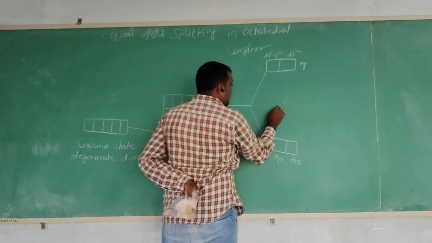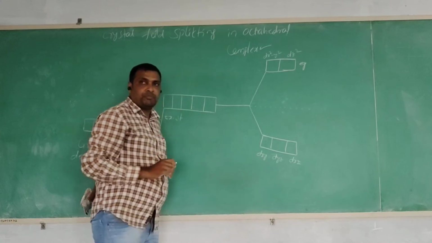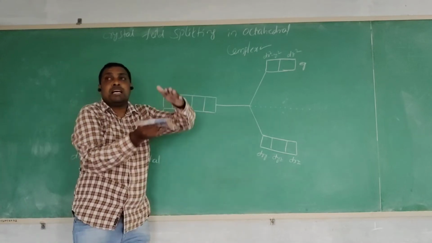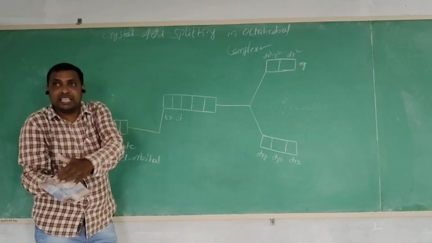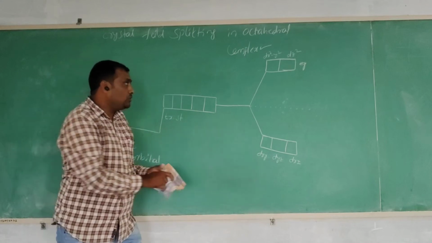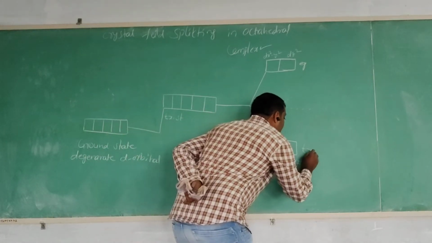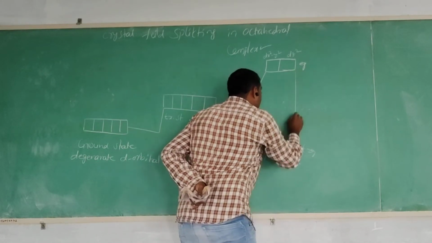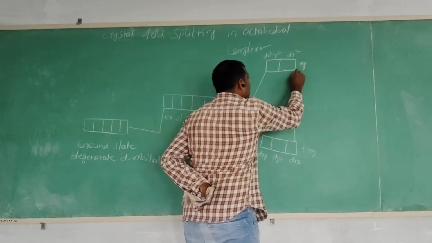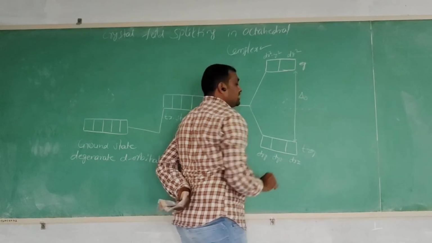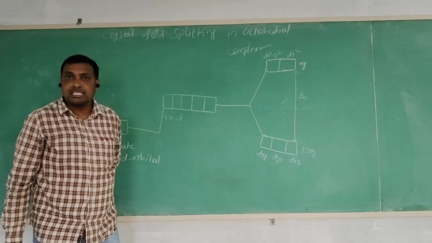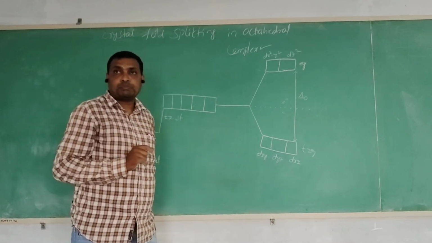The energy difference between T2g and Eg is called crystal field splitting energy in octahedral complexes, denoted delta O.